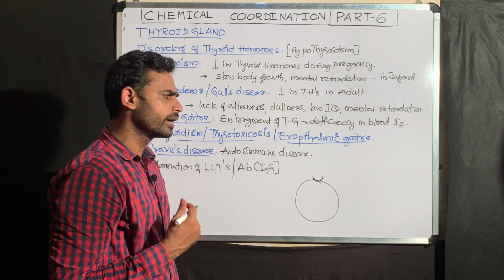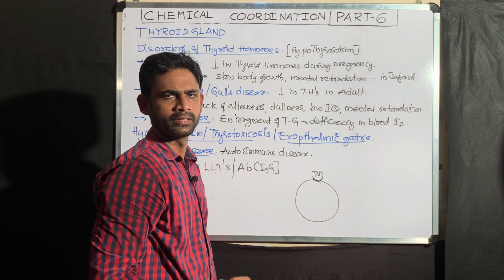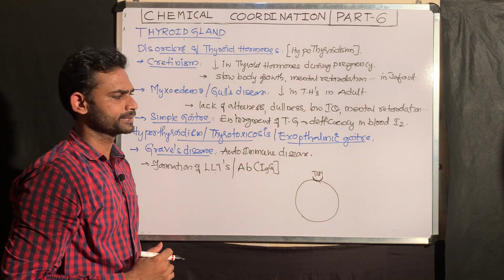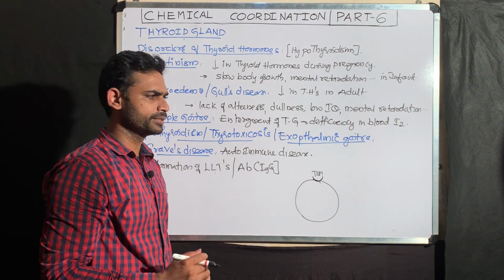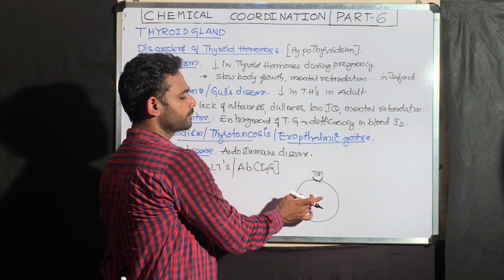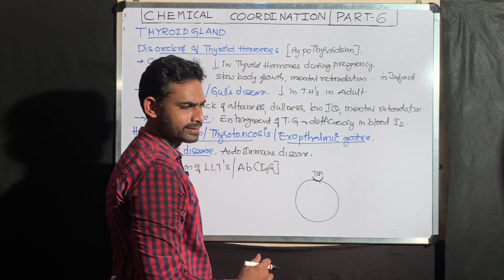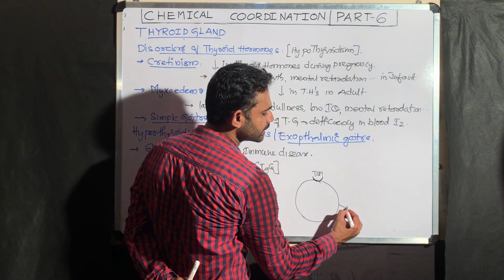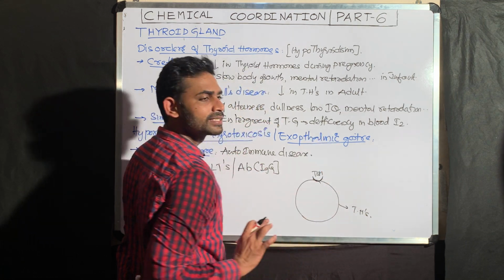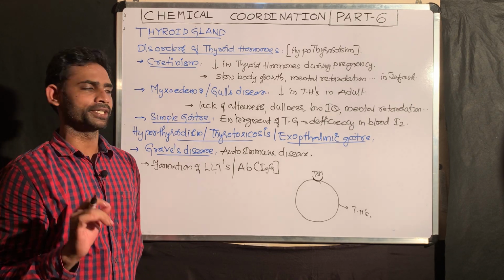Normally, when TSH is present, how TSH is formed we know, from the hypothalamus up to the TSH. So under the normal condition, TSH, thyroid stimulating hormone, comes and binds with the receptor on the follicular cell, activating the follicular cell to produce the normal thyroid hormones. Here in Graves' disease, there is a very simple logic.